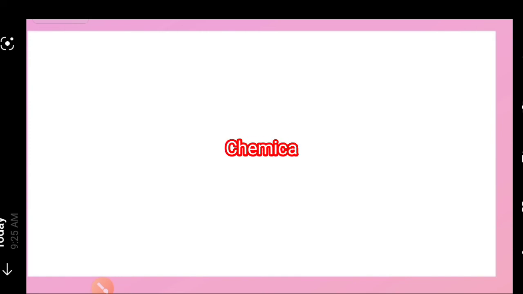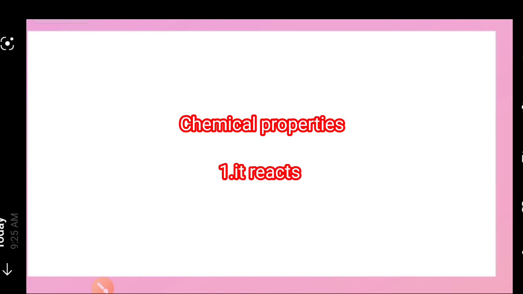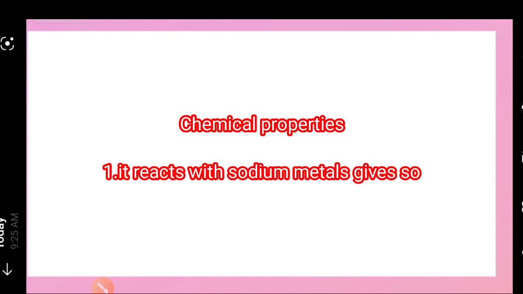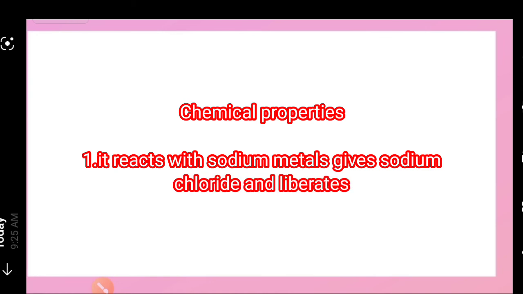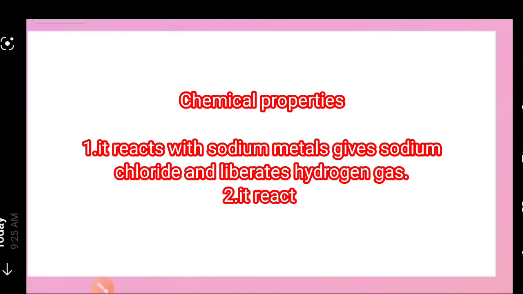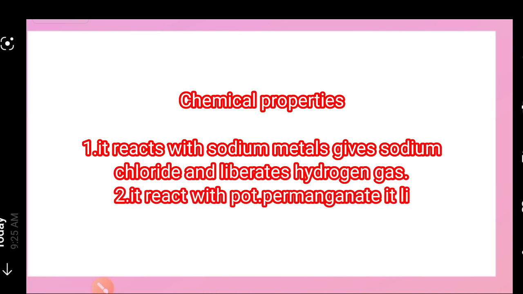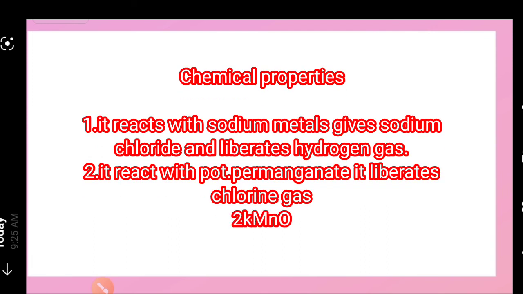Next, chemical properties. It reacts with sodium metal, resulting in the formation of sodium chloride and liberating hydrogen gas. That is, 2Na plus 2HCl: when hydrochloric acid reacts with sodium, it gives sodium chloride plus hydrogen.